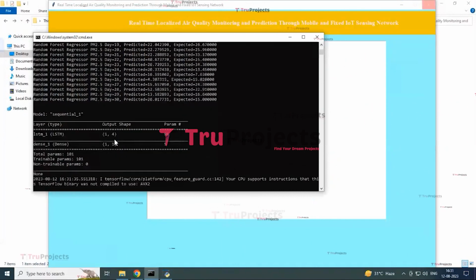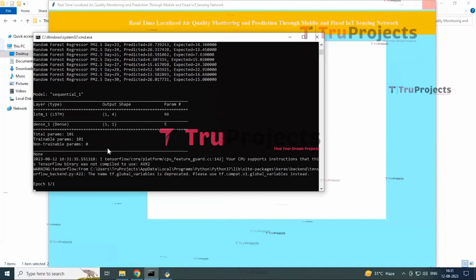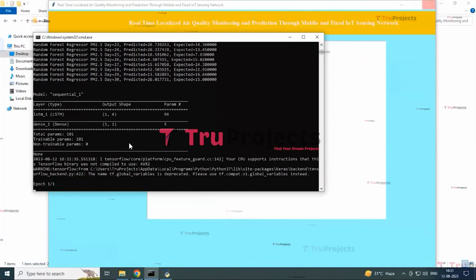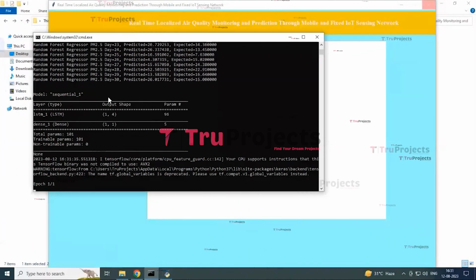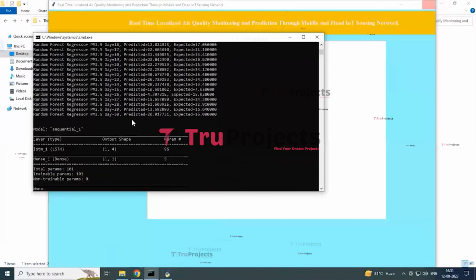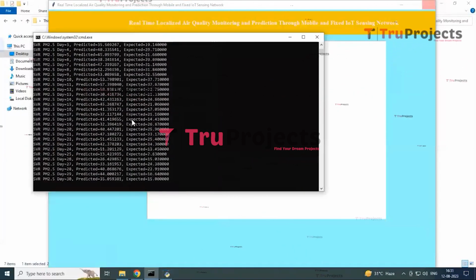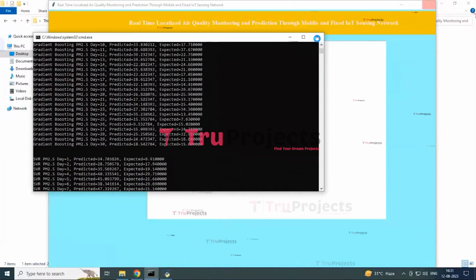Whatever the console is showing, we are going to upload the dataset based upon the 4 algorithms and then predict PM2.5 for the next 30 days and then calculate the RMSE score. You can see in the console that long short-term memory, random forest, support vector machine, and also gradient boosting were generated.